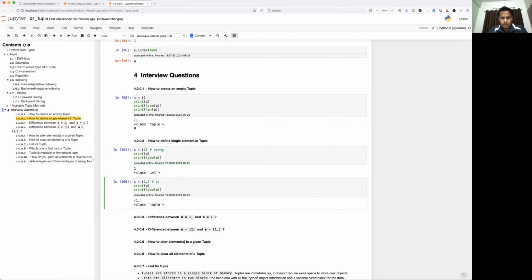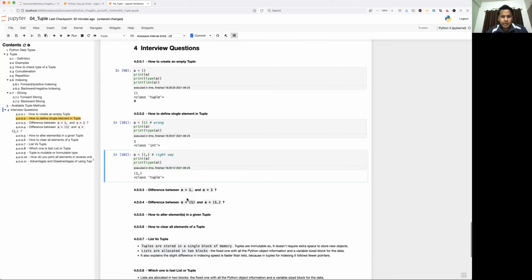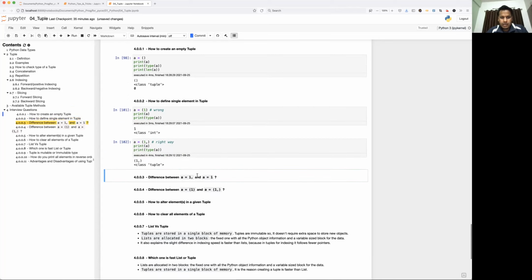Now the difference between a equal to 1 comma, and a equal to 1. As I mentioned at the beginning of the video, brackets are not mandatory while defining the tuple.